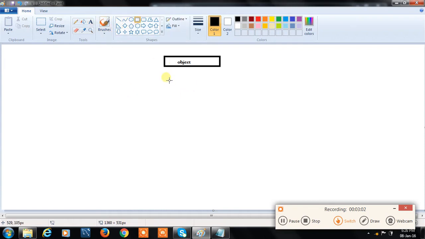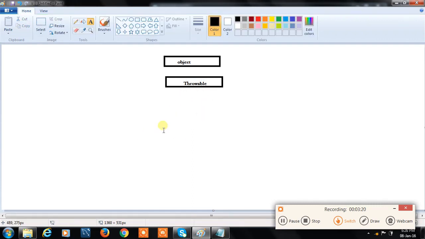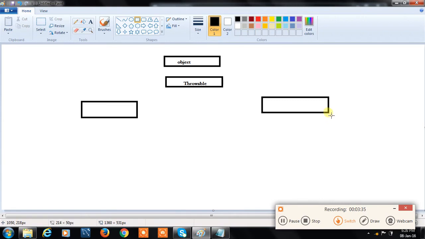And the next one is Throwable. The Throwable class is the parent class to all the classes in exception, and we have subclasses like Exception and Error.